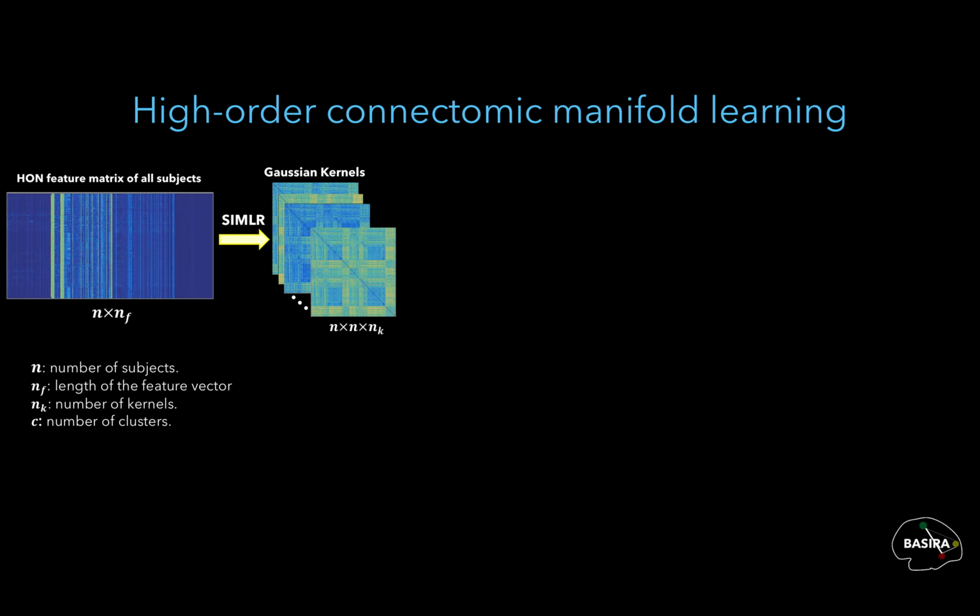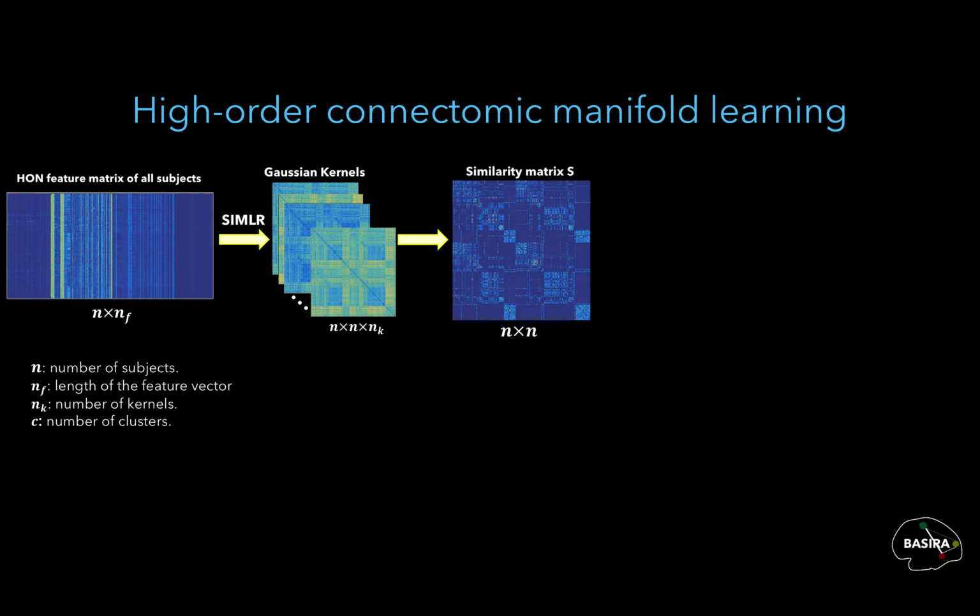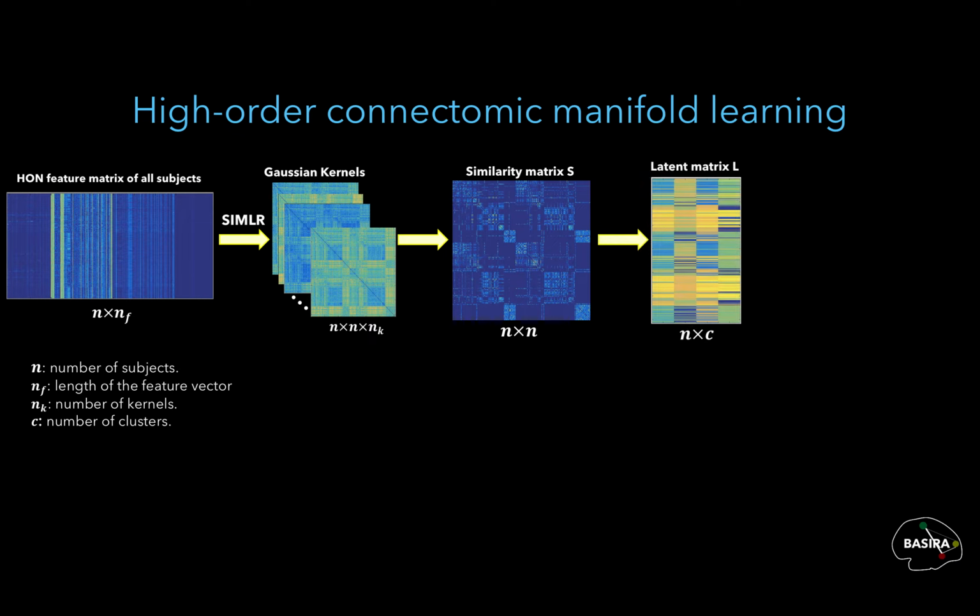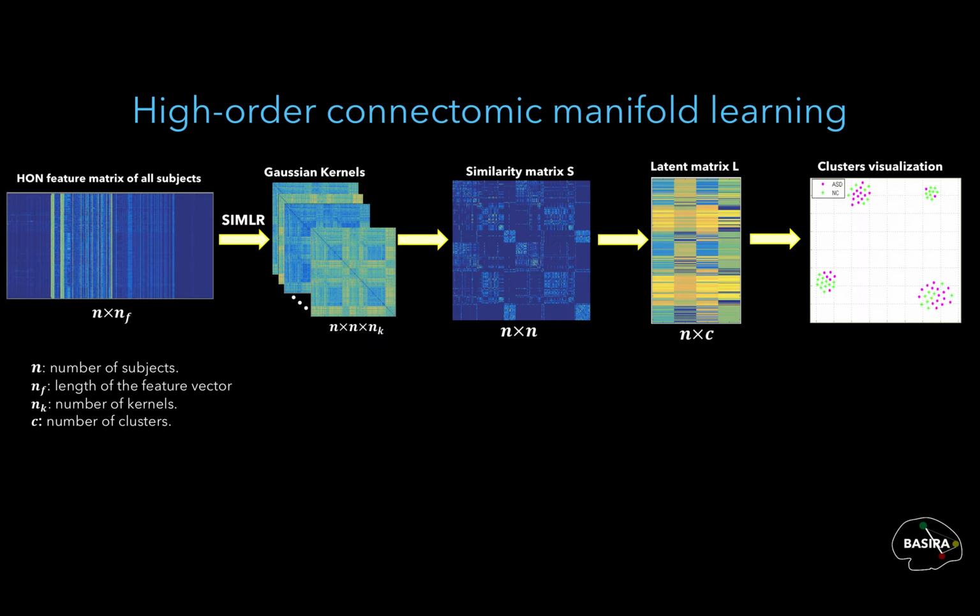These kernels are then averaged to obtain the learned similarity matrix S, and once S is computed, we perform dimensionality reduction using the t-SNE algorithm, which generates a latent matrix L of size n by C, where n is the number of subjects and C is the number of clusters. Then we apply K-means clustering on L to cluster the groups of autistic subjects and normal controls. In our case here, we have 4 clusters.